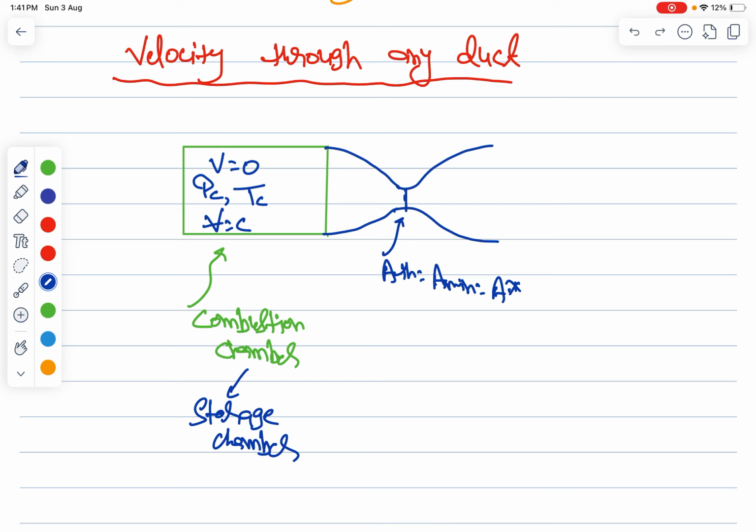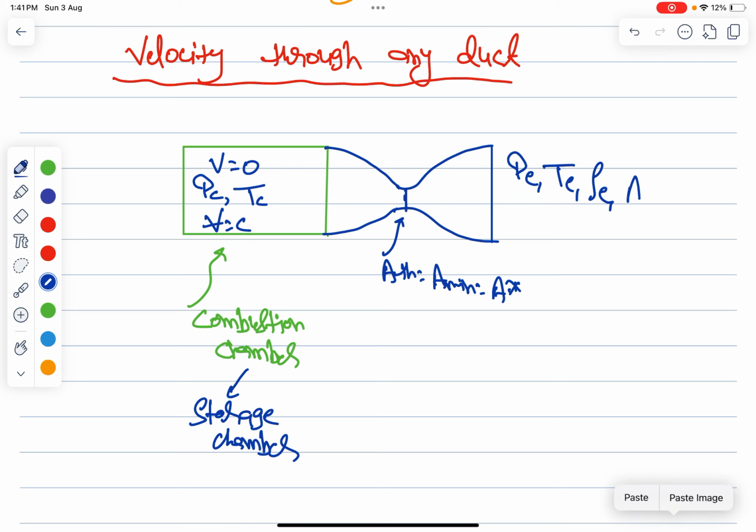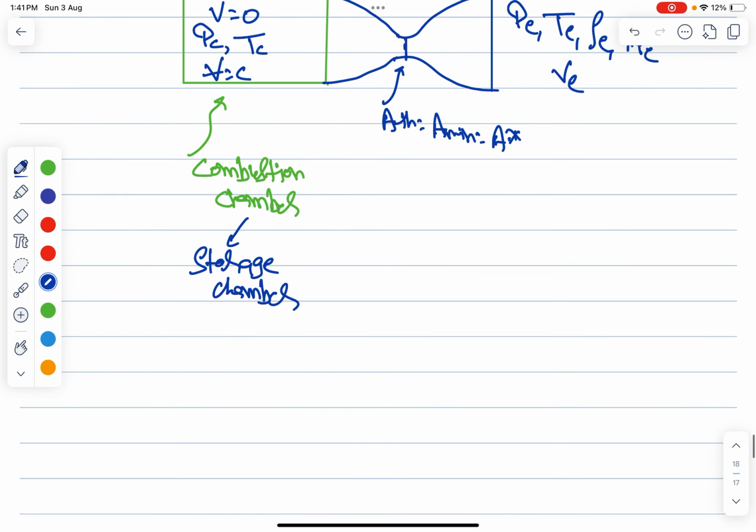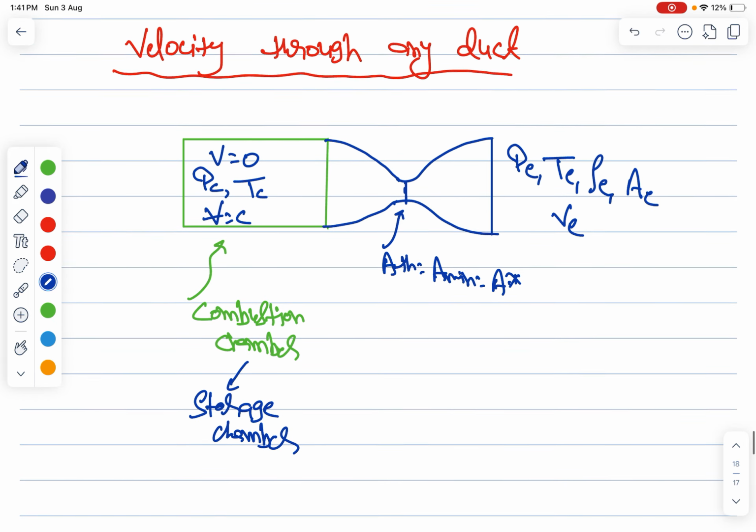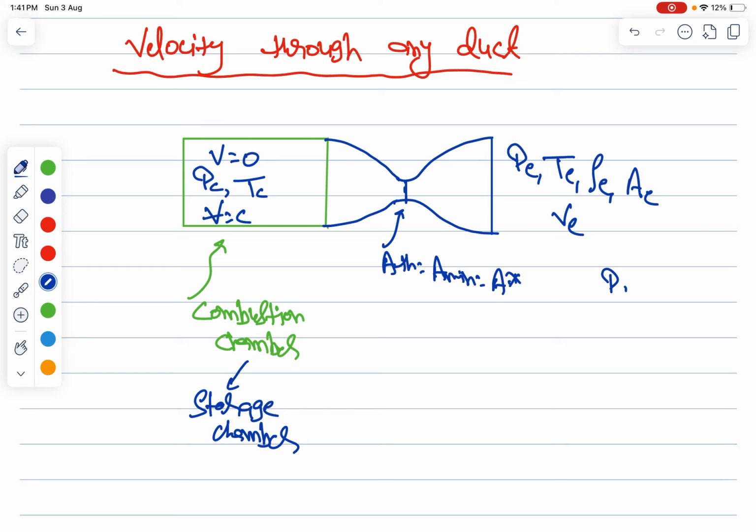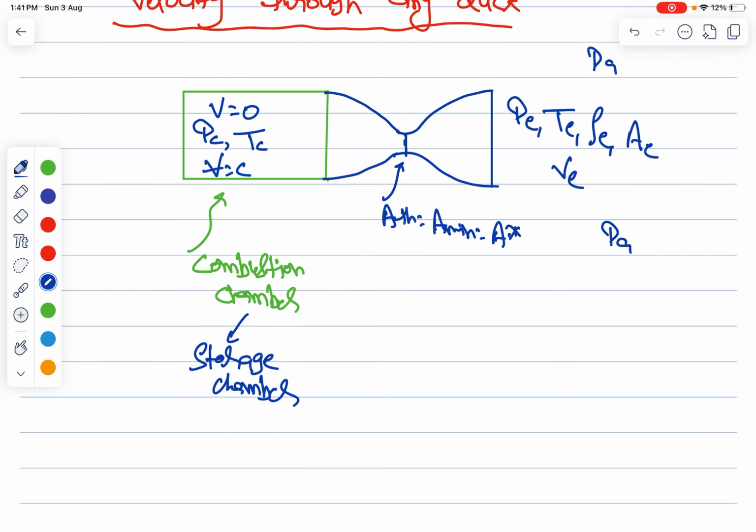Then after that we are having here PE, TE, rho E, AE, VE, all these things, right? And around this there is the atmospheric pressure, we can say the back pressure also. So now we write, by energy equation.